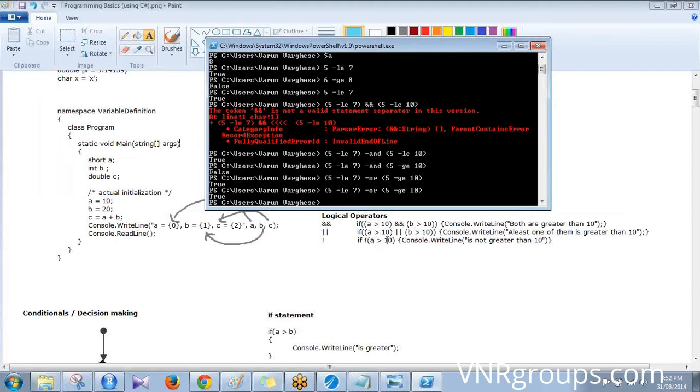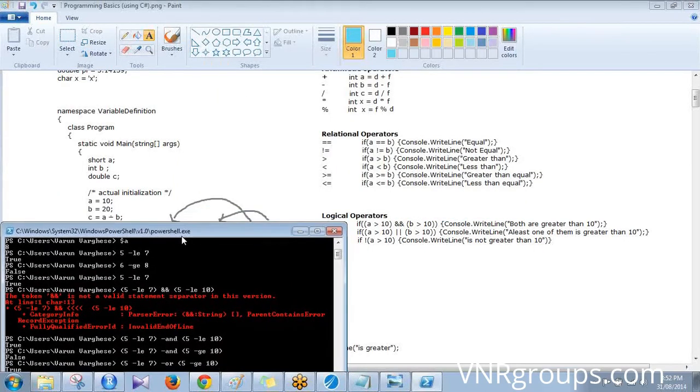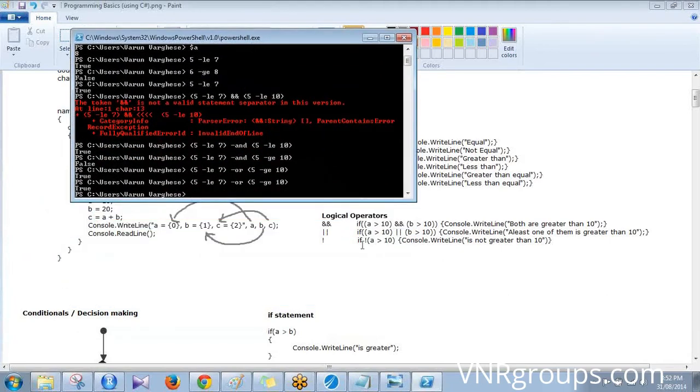See this, A greater than 10, that it is false. And when you put a negation operator in front of that, it becomes the opposite. Make sense? Yeah, it makes sense. Good.